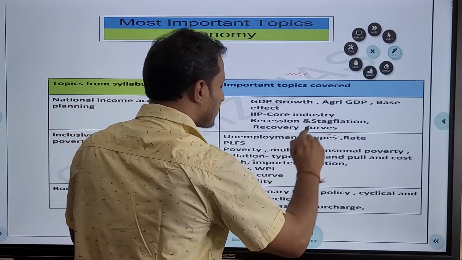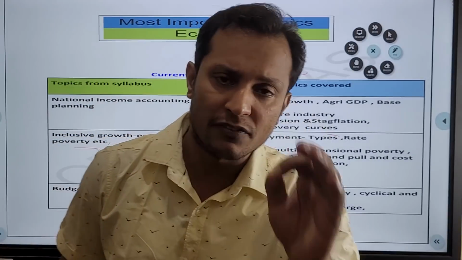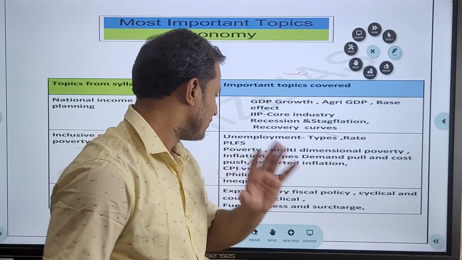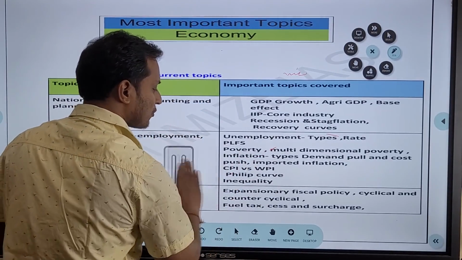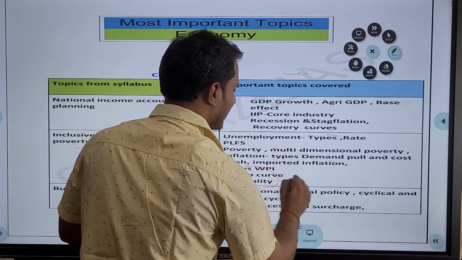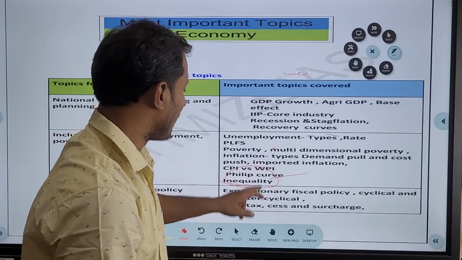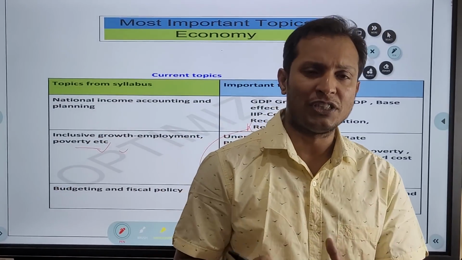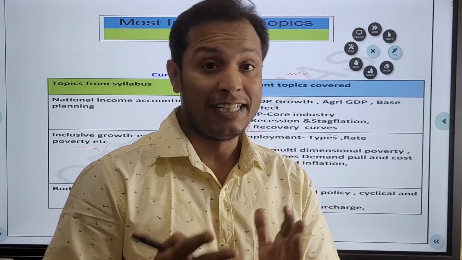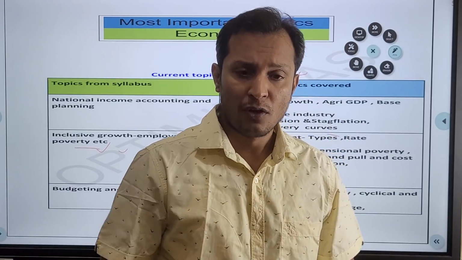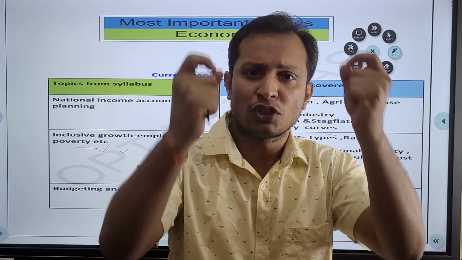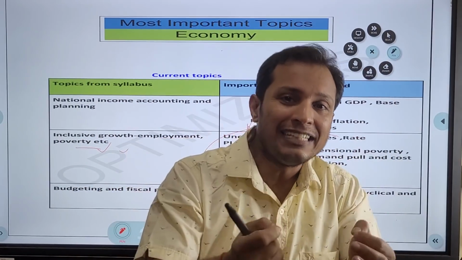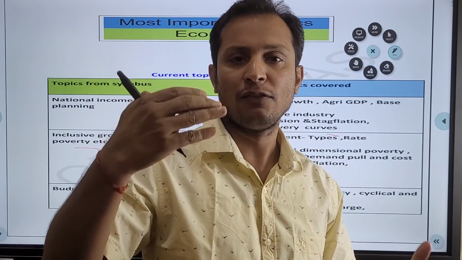And then guys, the Phillips curve is very important this year. The Phillips curve is very important, guys. The relationship between employment and inflation, very important. And then the concept of inequality, guys, very important, and I have linked it to the K-shaped recovery, and the Gini coefficient and all that, everything related to inequality. They can ask a conceptual question: which of the following measures by the government can lead to a decrease in inequality? Okay, and they'll give you 1, 2, 3, 4.